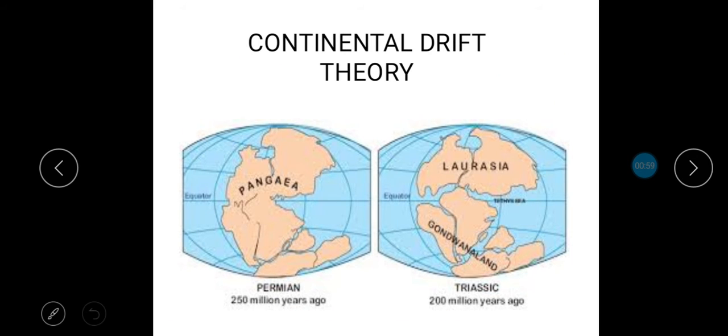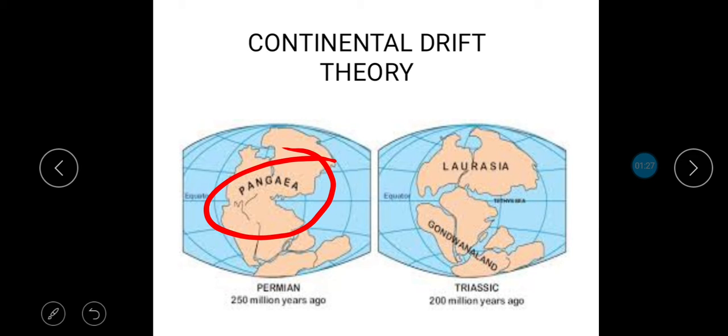So to explain the formation of Himalayas, I'll discuss the continental drift theory first. This theory was given by Alfred Wegener in 1915. He says that there was a supercontinent called Pangaea, surrounded by a mega ocean called Panthalassa, meaning all water.